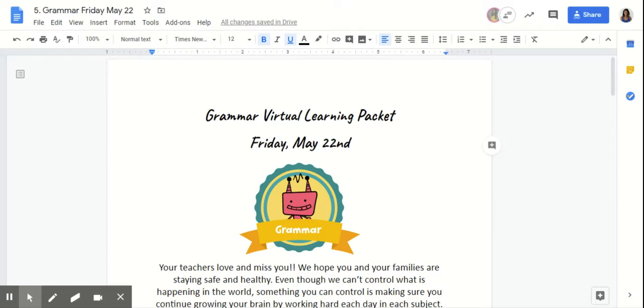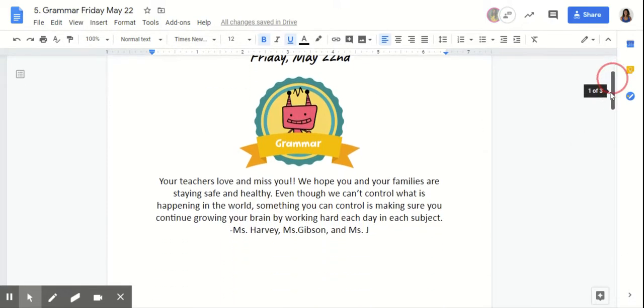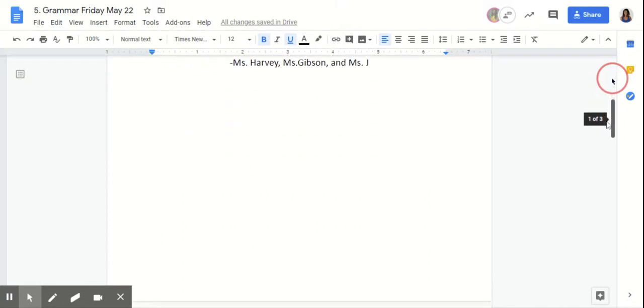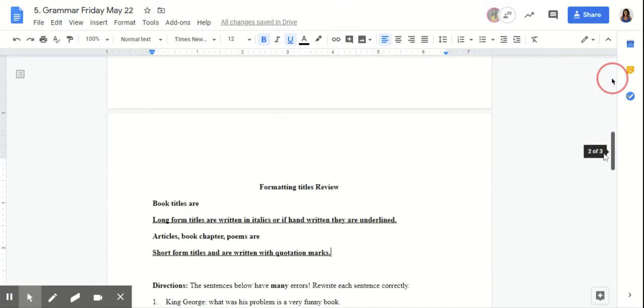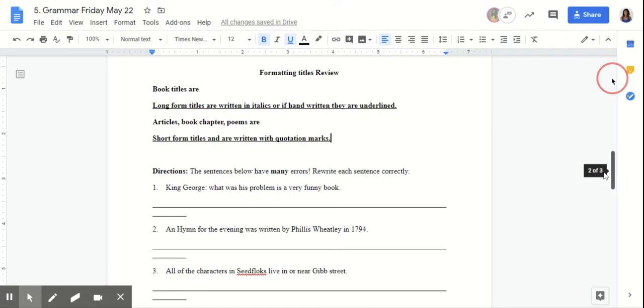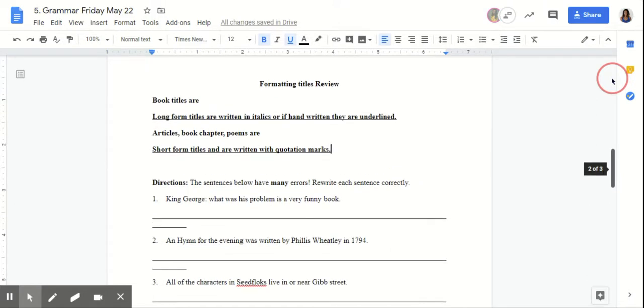So, of course, as we're getting into our grammar lesson, we are going to be working on short form versus long form titles again, and you guys are going to be fixing the errors in sentences along with the capitalization errors, other than including if they are short form titles with quotation marks and or long form titles that are